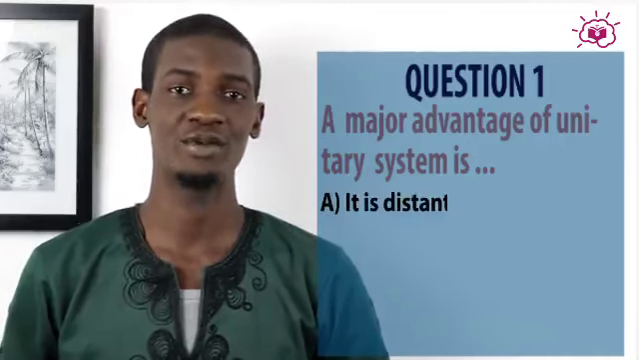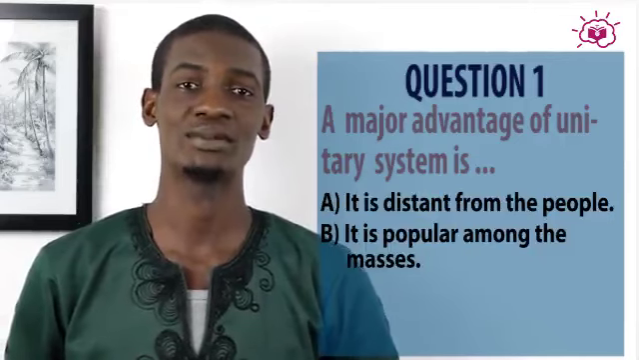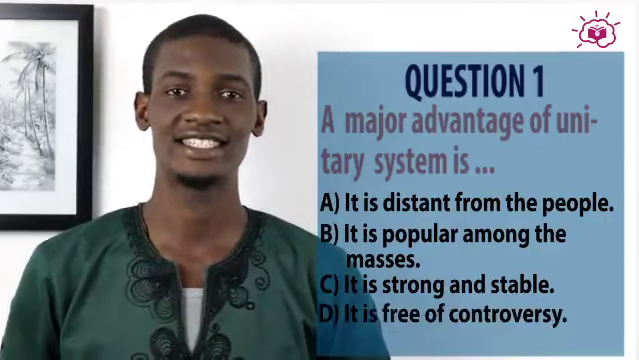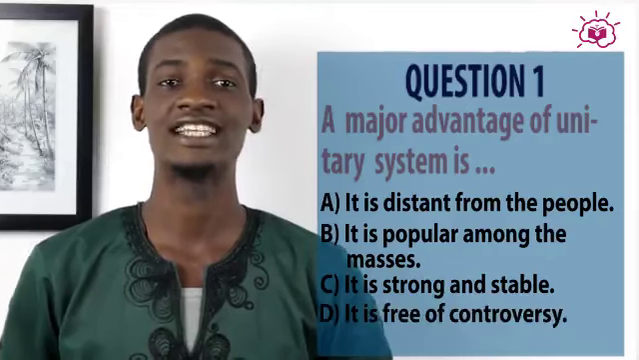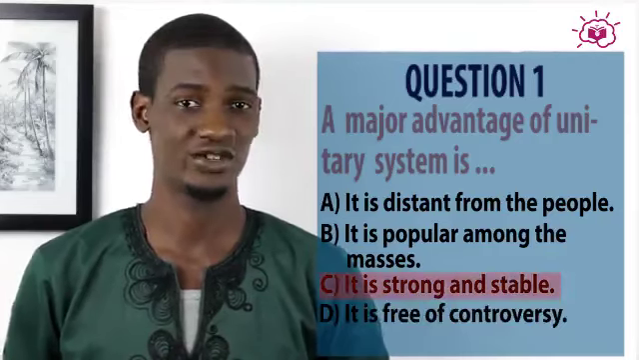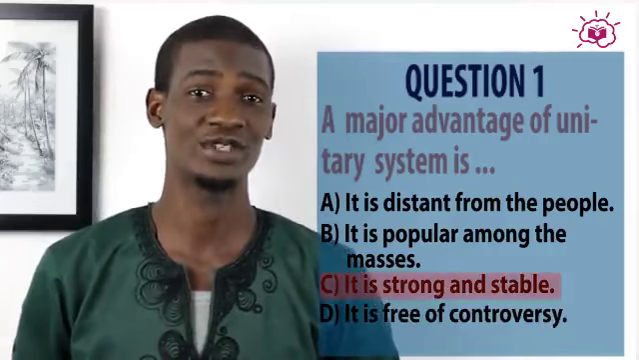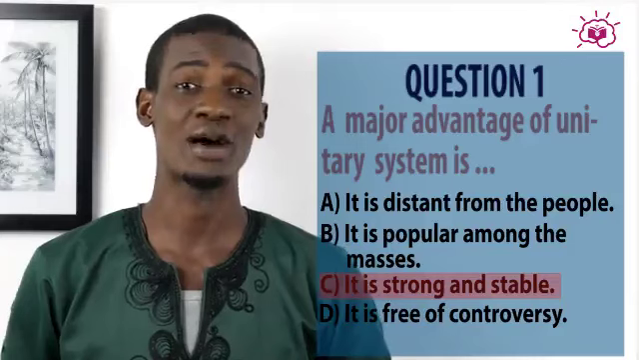A. is distant from people, B. is popular among the masses, C. it is strong and stable, and D. it is free of controversies. Now, the correct answer is C. it is strong and stable. This is because there is strong loyalty to the central authority, which has all the power.